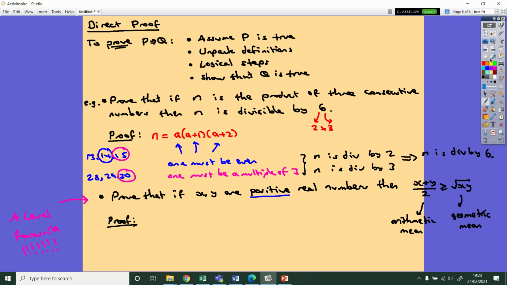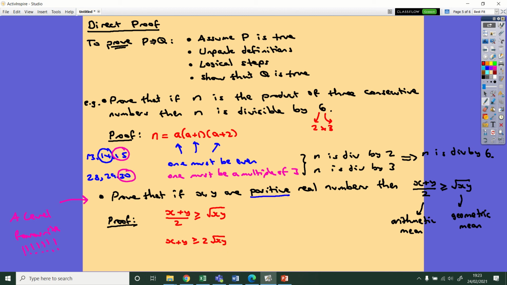So I'm going to start my proof by writing this out again. I'm going to do some logical steps. Because I've got an inequality to deal with, I've got to be really careful that I'm not doing anything illegal that's going to break the direction of this inequality. I might be tempted to do something that might change the direction of this, and I want to avoid that. However, the first thing I'm going to do is times by 2. That's perfectly fine. That's kosher. I can times by 2. 2 is positive, so it won't change the order of things.